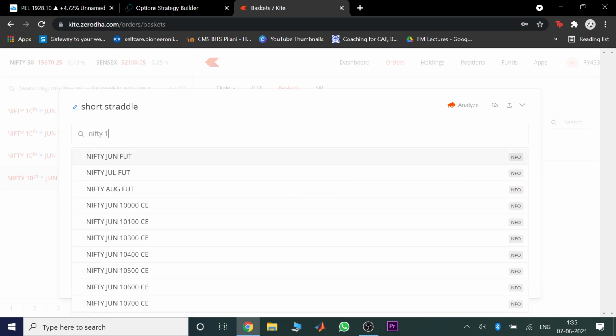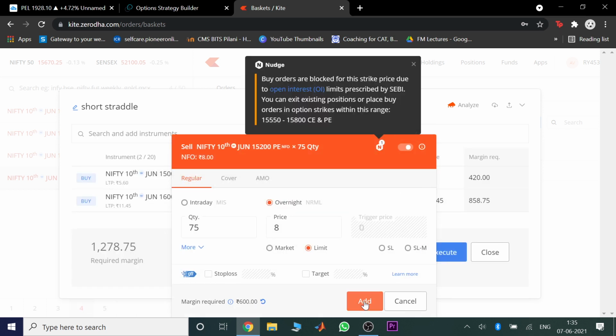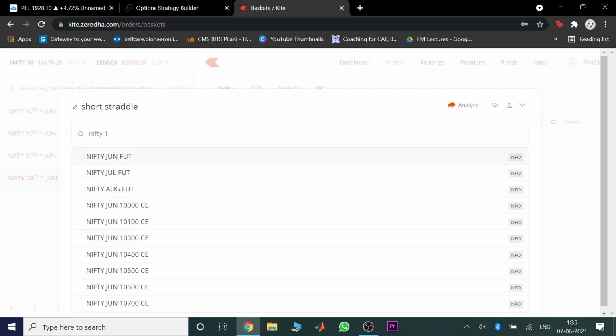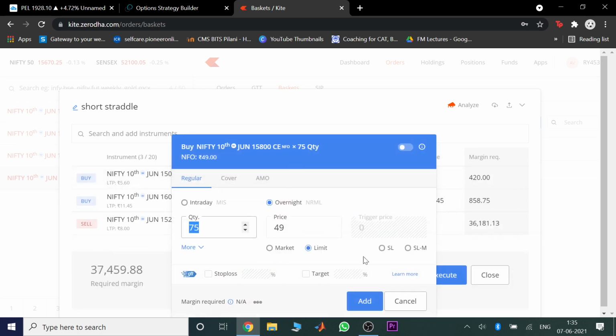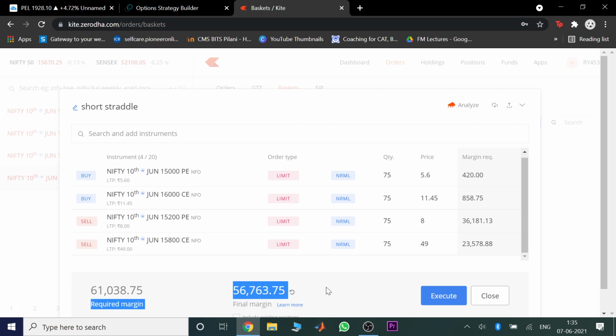So which are Nifty 15,200 put option I am selling. And then Nifty 15,800 put option I am selling. Call option, my bad. I am selling this. So you can see that margin requirement is just about 56,000.